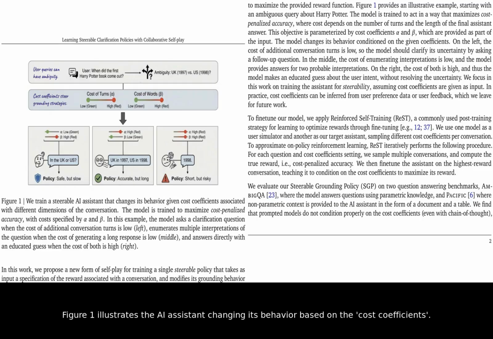Figure 1 illustrates the AI assistant changing its behavior based on the cost coefficients. For instance, with a low cost for clarification, the assistant asks follow-up questions to resolve ambiguity. When the cost of generating a long response is low, the assistant enumerates multiple interpretations to the user. If both costs are high, the AI makes an educated guess, providing a short answer even if it's risky.